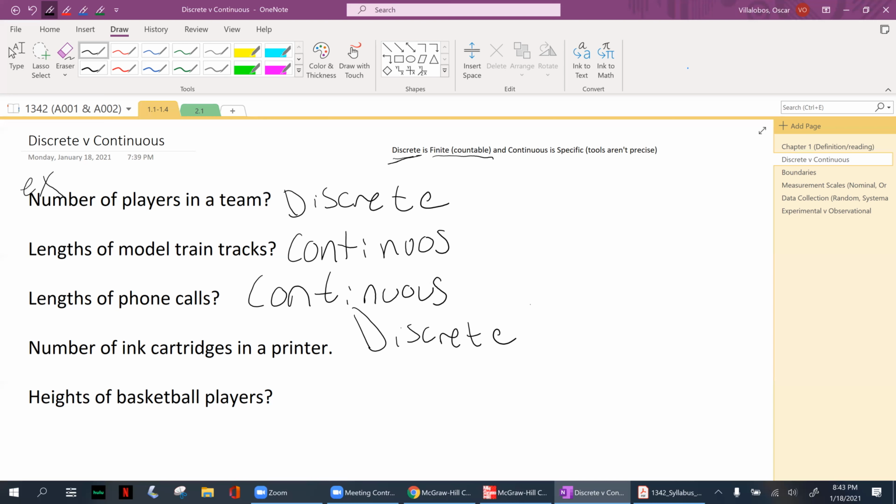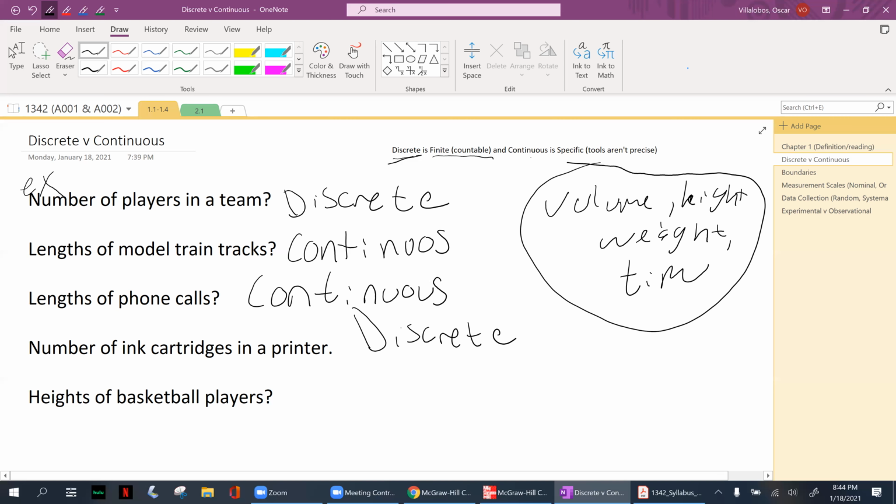And finally, for this example, height of basketball players. We're going back to the whole thing: height, weight, time. We associate that with continuous. The tools that we have aren't that specific, so that number is going to go on. So that is the part we're covering right now for discrete versus continuous.